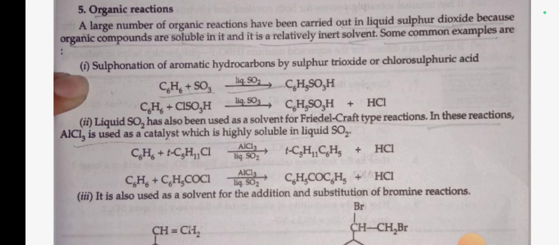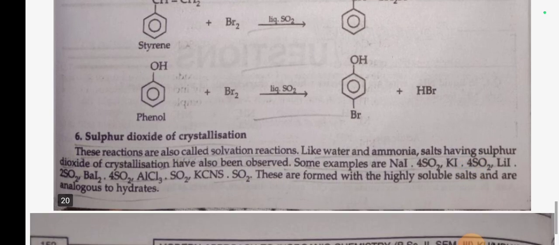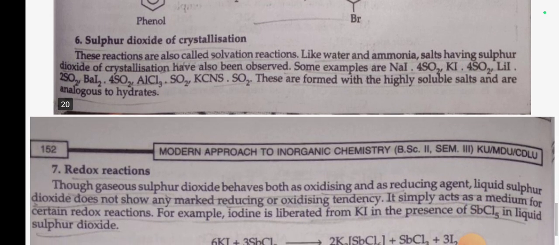Number 2. Liquid SO2 has been used as a solvent for Friedel-Crafts type reactions. In this reaction, AlCl3 is used as a catalyst which is highly soluble in liquid SO2. It is also used as solvent for addition and substitution reactions of bromine. Number 6. Sulfur dioxide of crystallization.